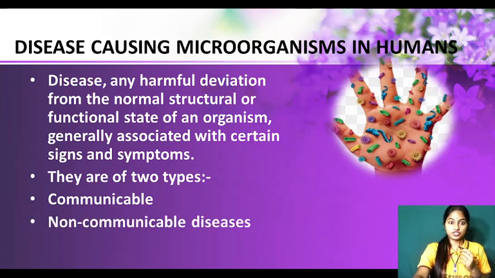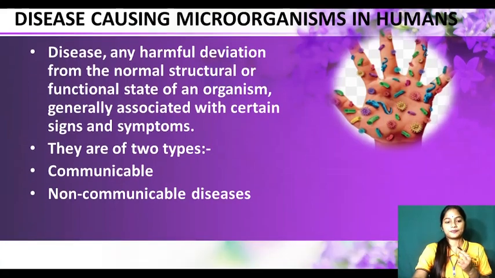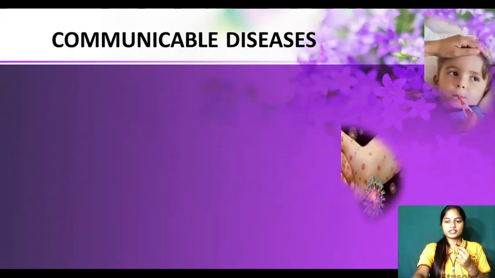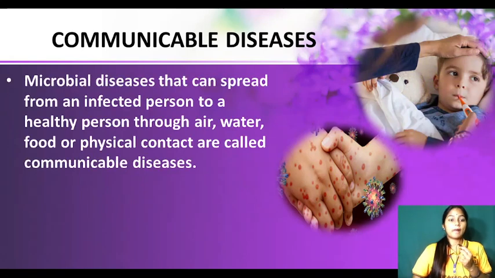Now see, diseases also have types. There are two types. One is communicable, another one is non-communicable. Communicable means it can be passed from one person to another, from the infected person who has the disease. If I have a cold, you will also get a cold if you come in contact with me. And we'll be studying in a lot of detail how they get transferred from one person to another. Now see, the first one is communicable disease. Microbial diseases, because diseases are caused by microbes, can spread from an infected person.